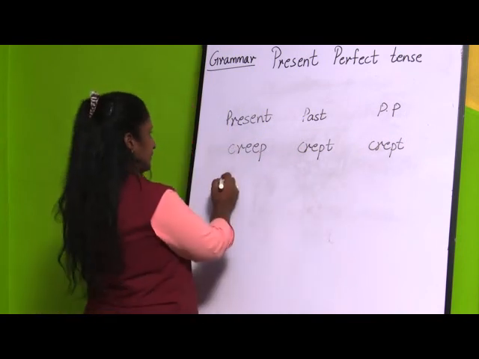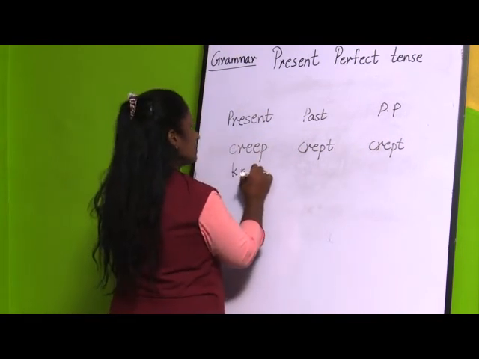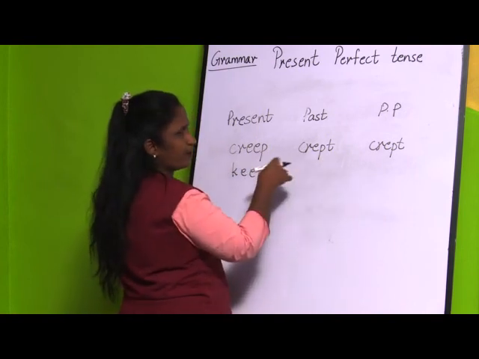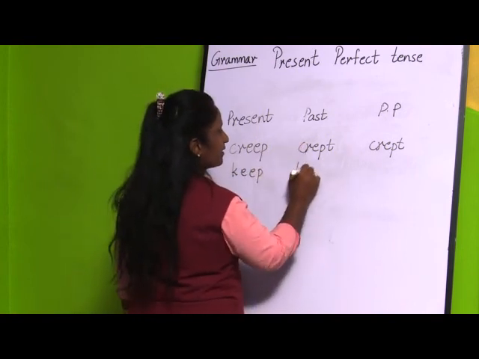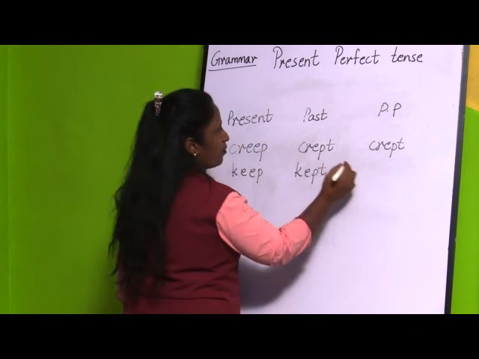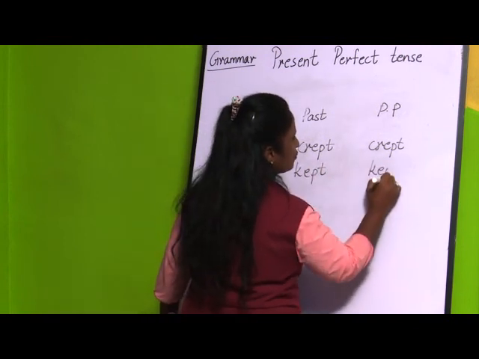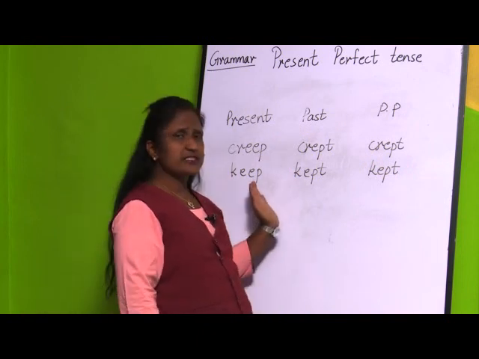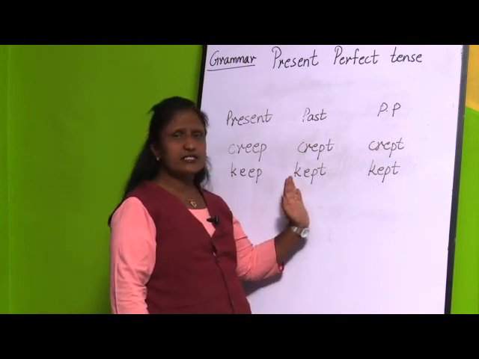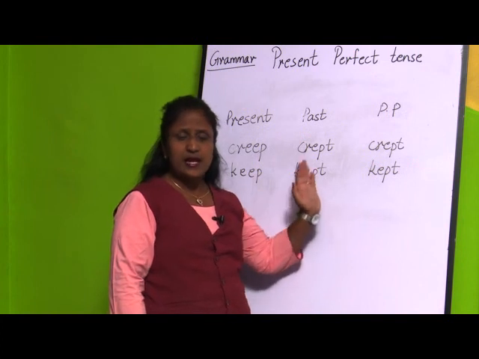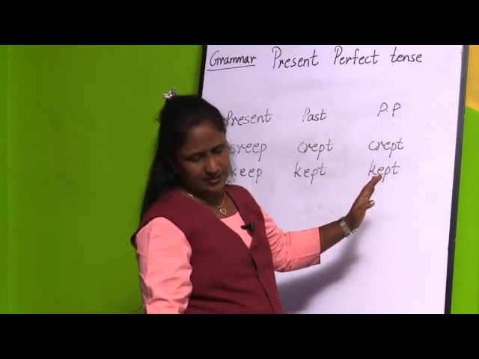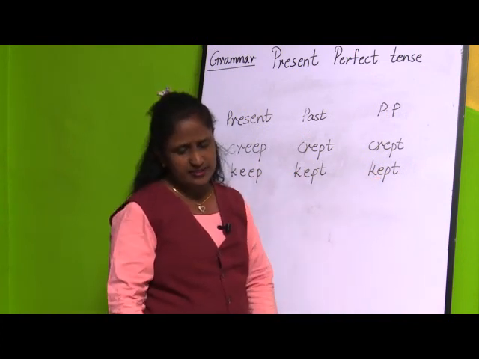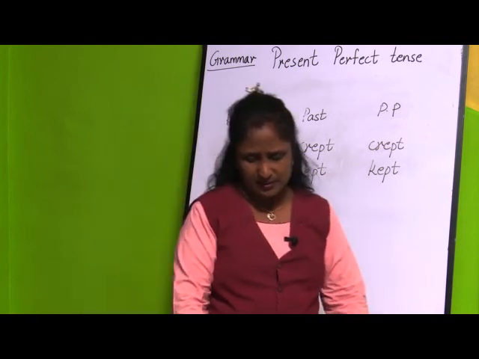Then if you see keep, we don't say keeped or any other word, we write here kept, and in the past participle also same. So they don't change in present tense, they will be changing the form only in past tense and for the past participle. So this was the second rule. Then some other words are also there.